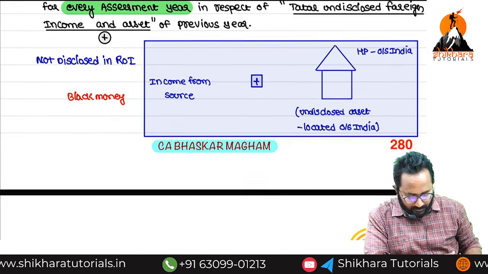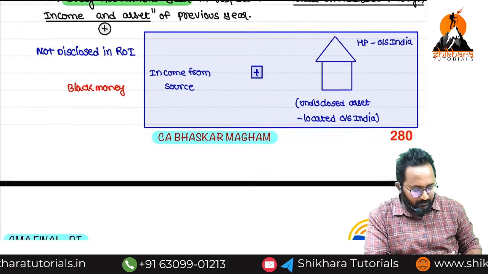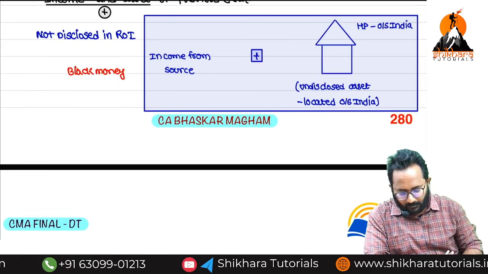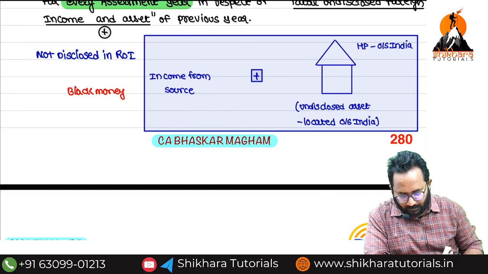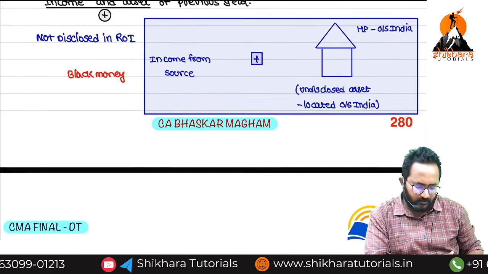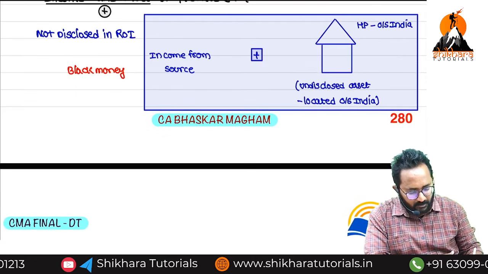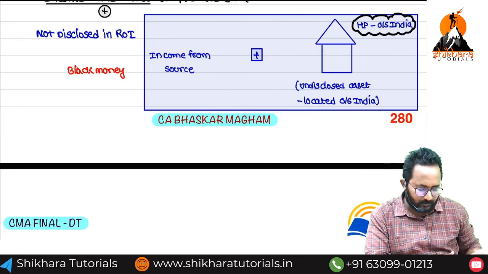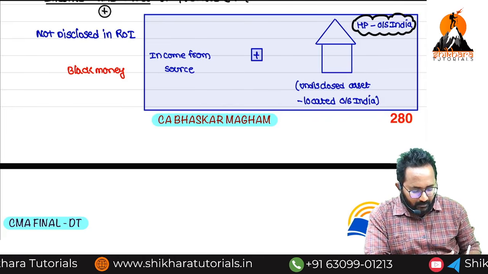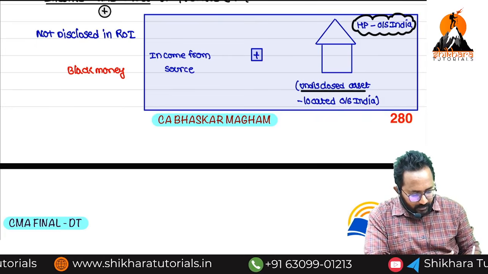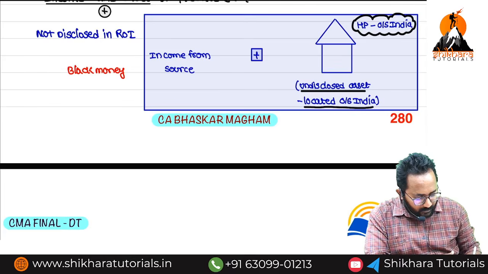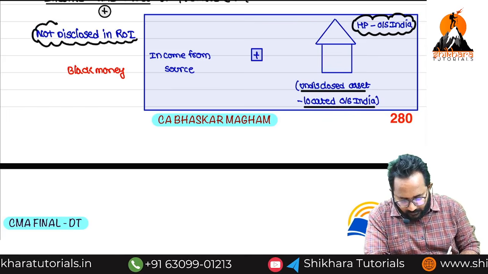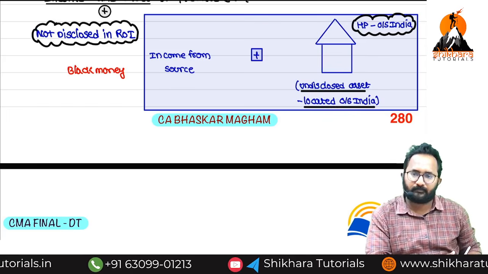Now I will give one example here. Suppose an assessee, Mr. A, any person, has one house property outside India. That means it is an undisclosed asset located outside India. Sir, why are you calling it undisclosed? Because it is not disclosed in the return of income.